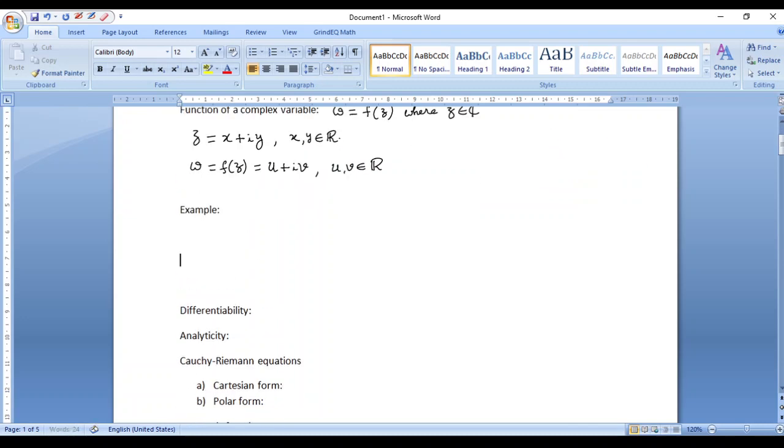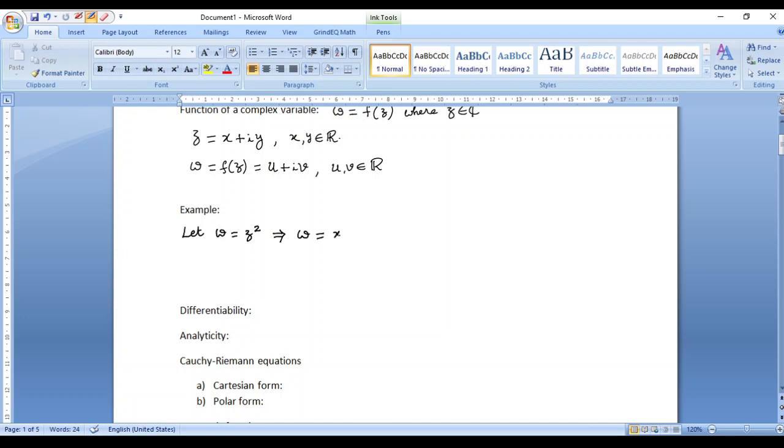Suppose we have w equal to, say, z square, right? Then what will w be in terms of x and y?